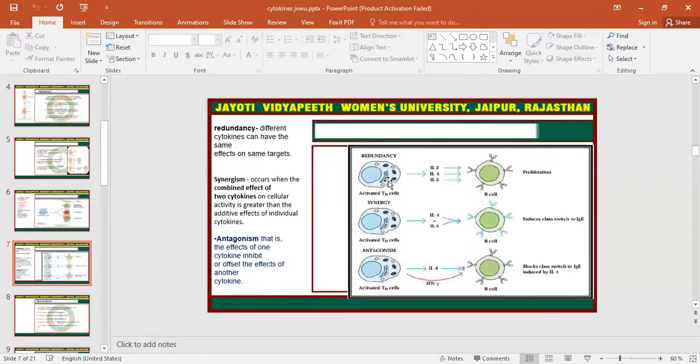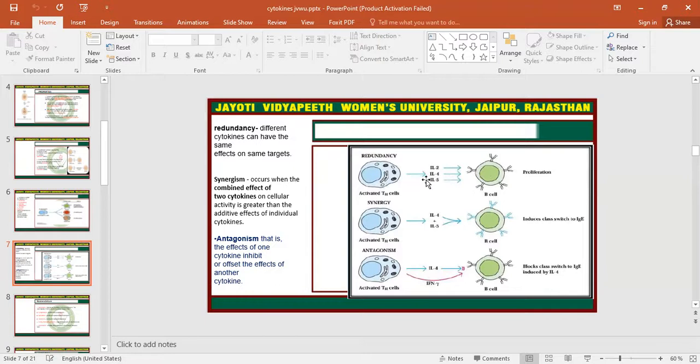Similarly, the next is redundancy, where different cytokines have the same effect on the same target. Suppose interleukin 2, interleukin 4, and interleukin 5 are secreted by the T helper cells. If interleukin 2 binds to the B cell, it will go for proliferation. If interleukin 4 binds, it will also perform proliferation of the B cell.